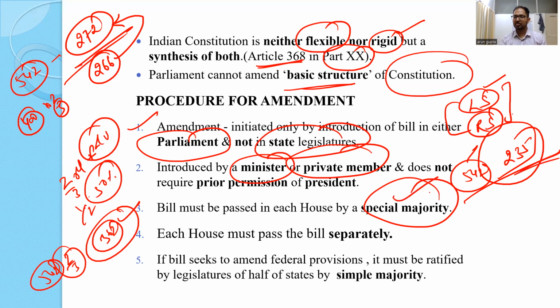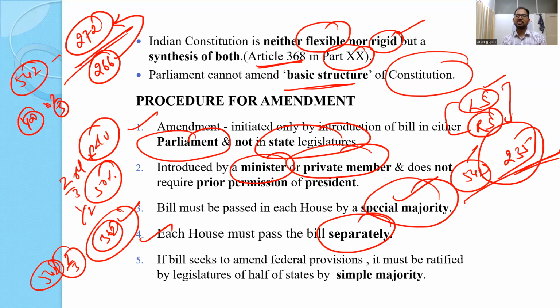So the majority should be special. Each house must pass the bill separately. So the bill must be passed by each of the house separately. The joint sitting cannot be called like in an ordinary law. So the procedure of passing an ordinary law, we'll be talking about it in the Parliament chapter.